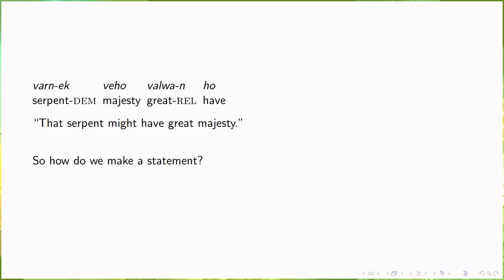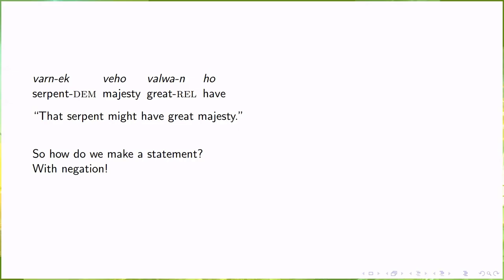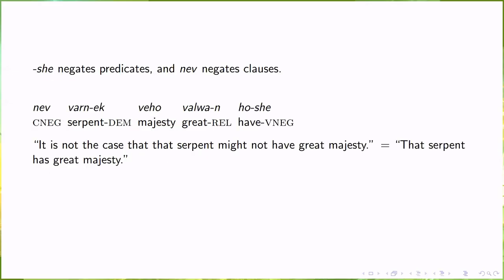Now, of course, you may ask, how do we make it a definite statement? And the answer is we add negation. There are two types of negation. She negates predicates and nev negates clauses. So we could say, nev varnek veho valwan ho she. It is not the case that, nev, that serpent might not, she, have great majesty. Which when we cancel out the negatives, leaves us with that serpent has great majesty.